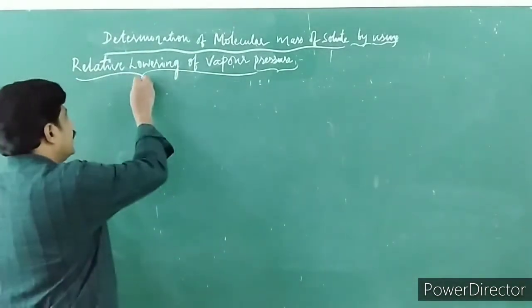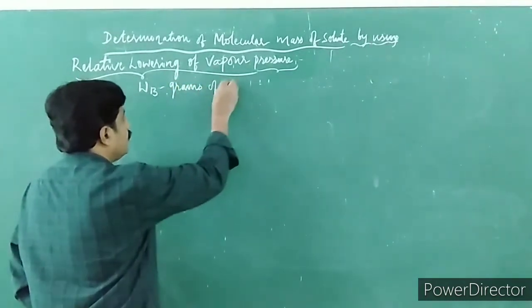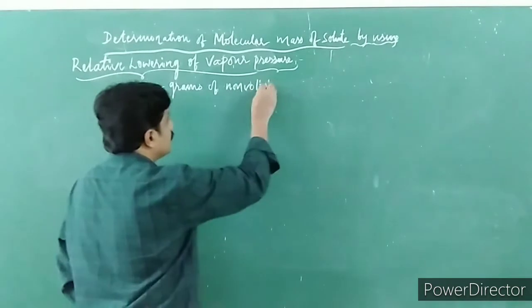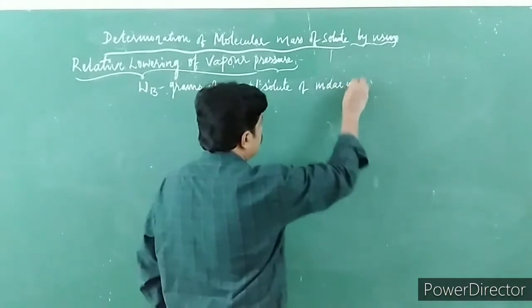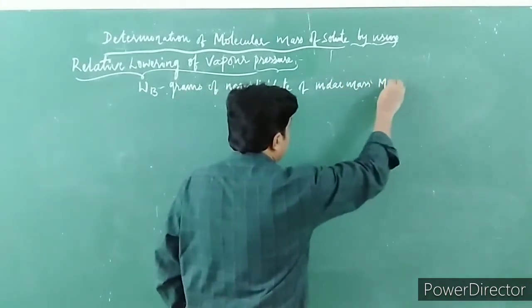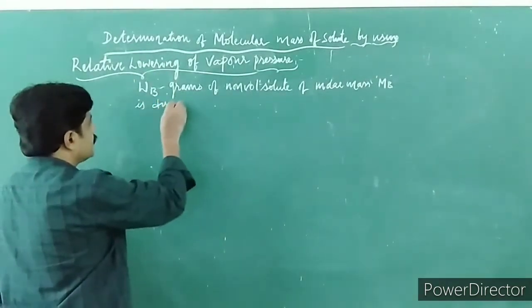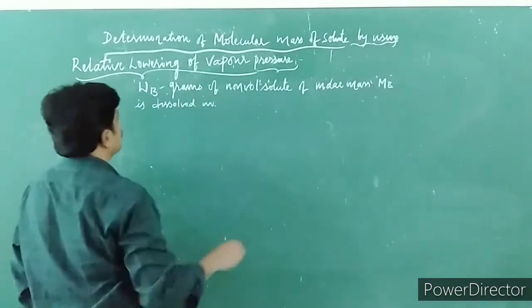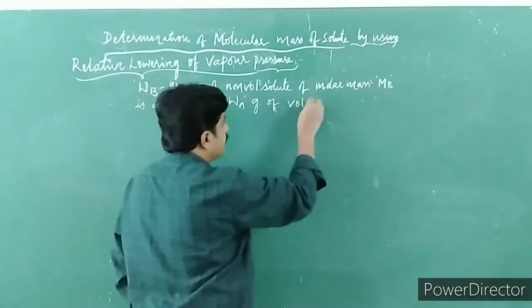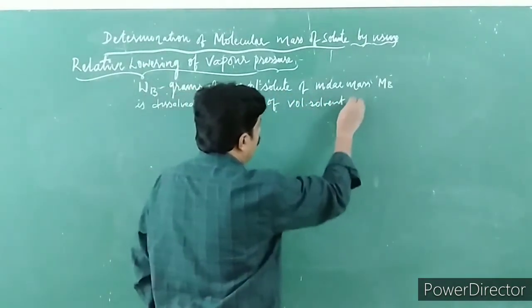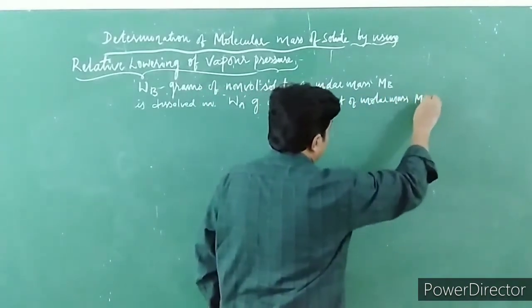That means Wb grams of non-volatile solute of molar mass Mb is dissolved in Wa grams of volatile solvent of molar mass Ma.